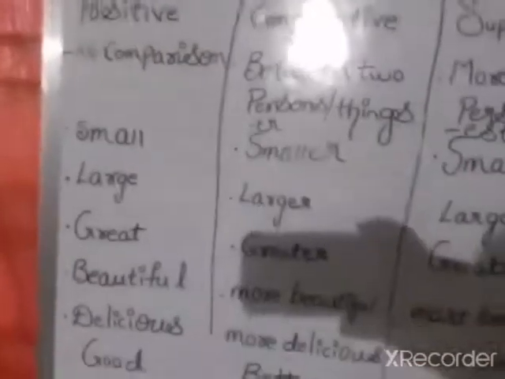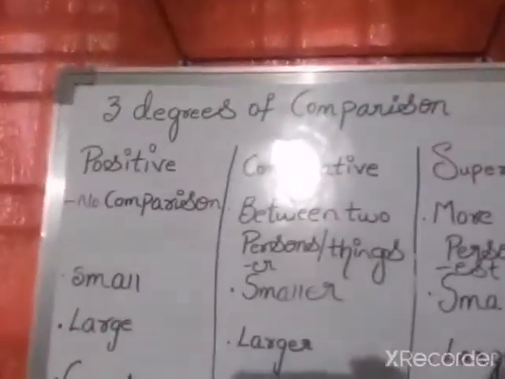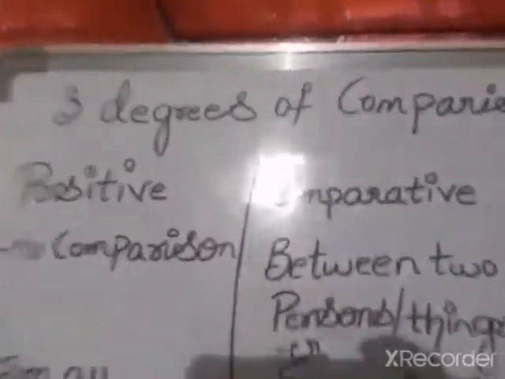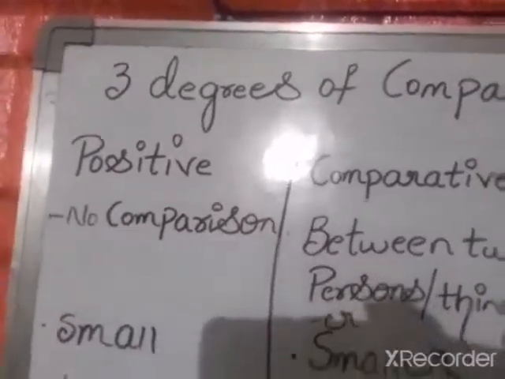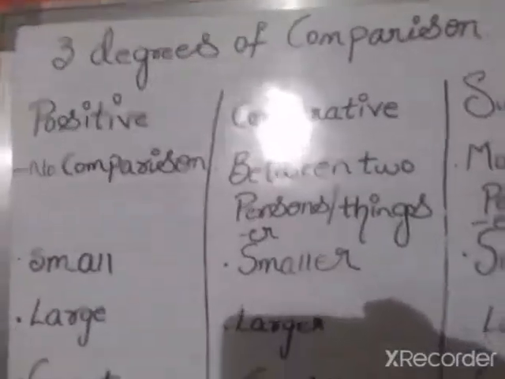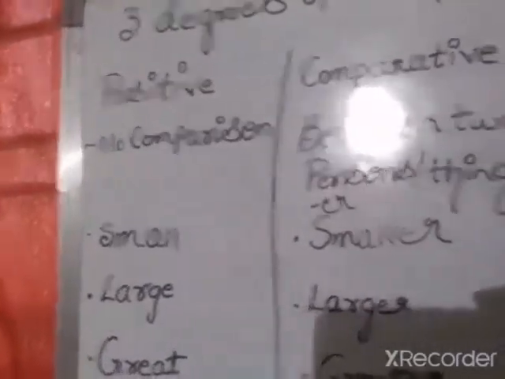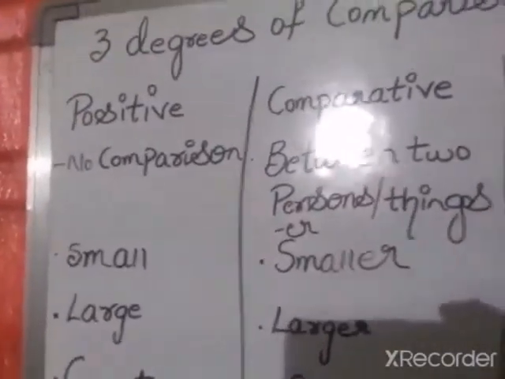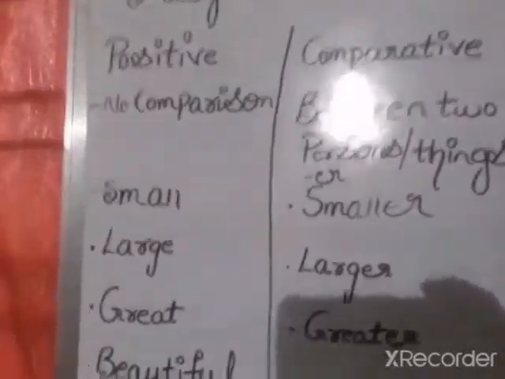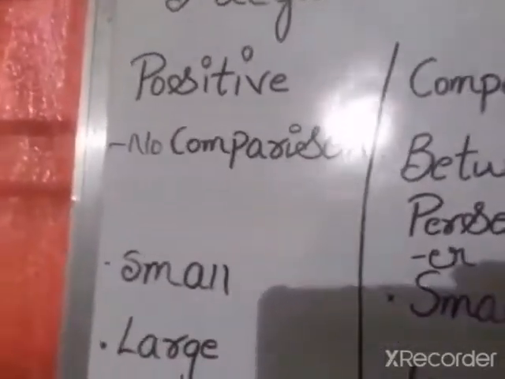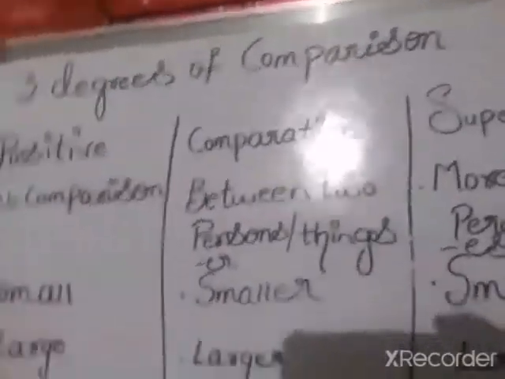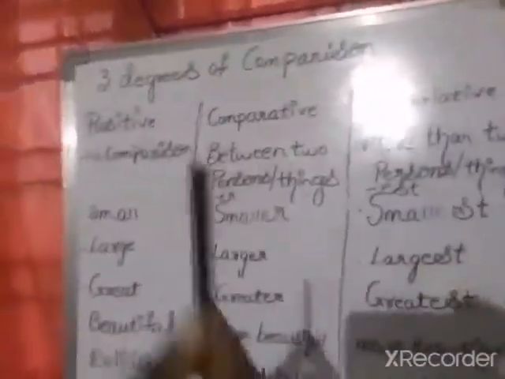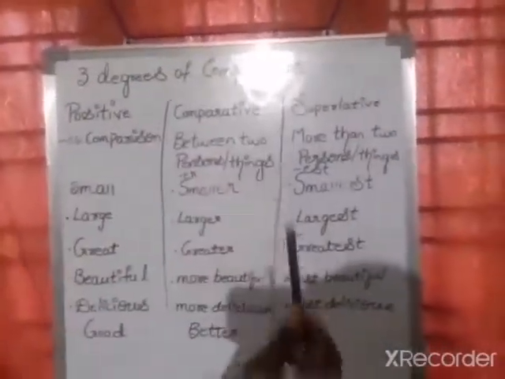So now coming to the first degree of comparison. What is the first degree of comparison, ma? Positive degree. What is positive degree? Positive degree is nothing but it's simply an adjective used to describe a person or thing or an animal. There will be no comparison. We are not comparing here. Just we are describing an object. Example, pencil is small. Here we are describing the pencil because pencil is small.